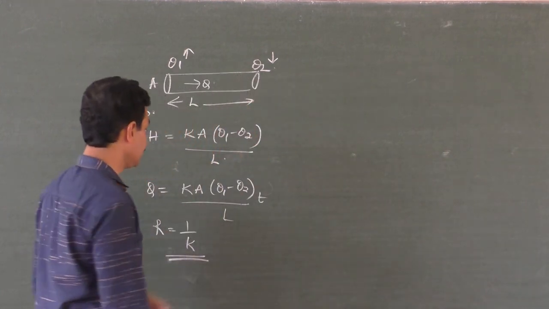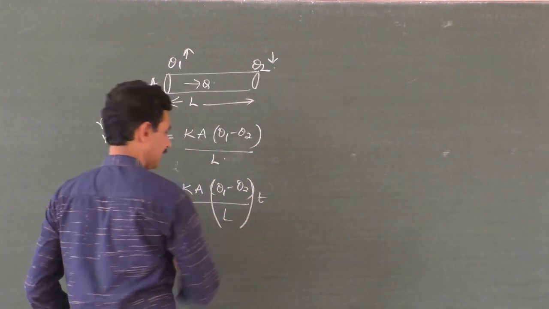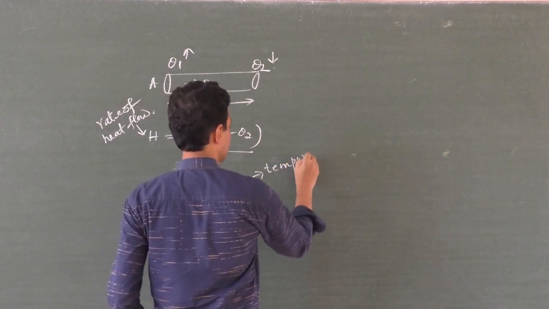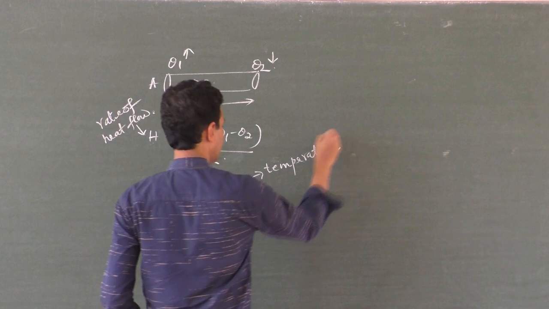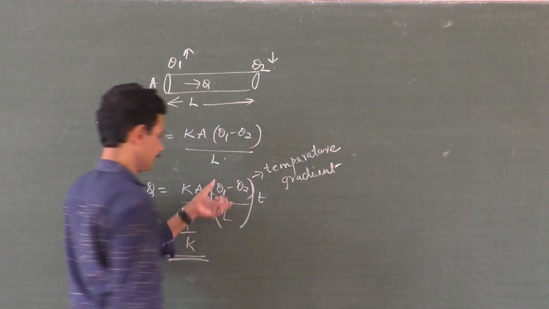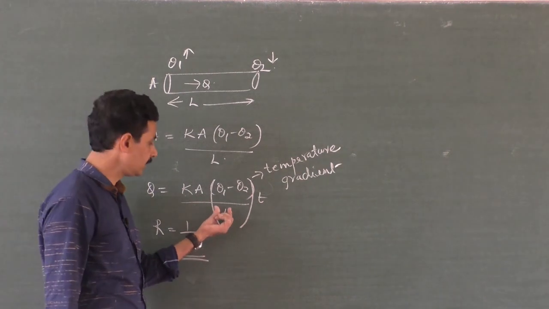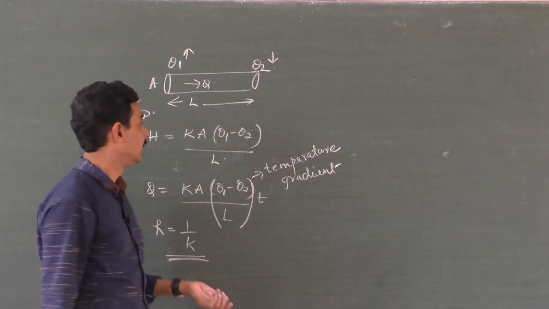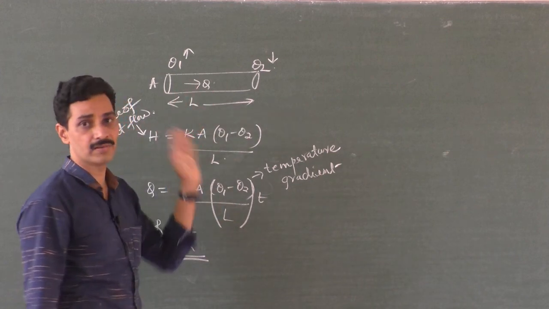And another thing is here, this theta 1 minus theta 2 by L. This is called temperature gradient. What do you mean by temperature gradient? The difference of temperature per unit distance. Per unit length, what is the temperature difference? That is called temperature gradient. Remember, temperature gradient is always constant.